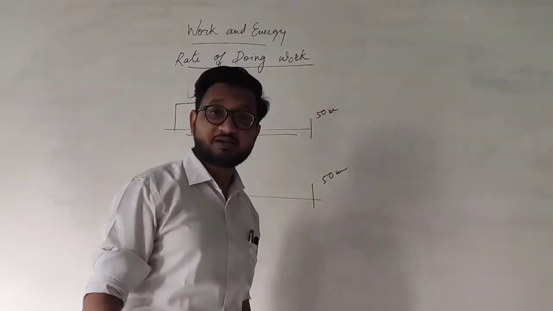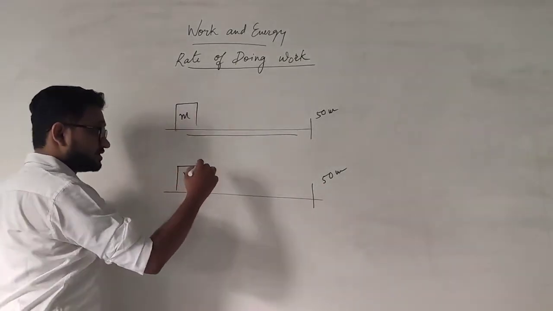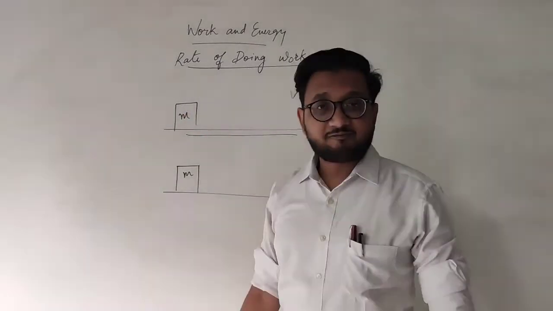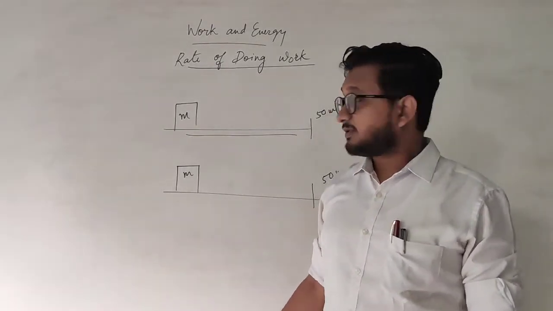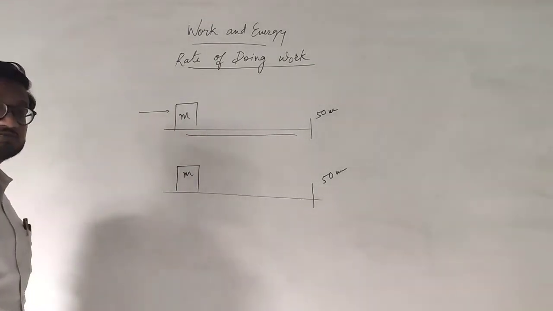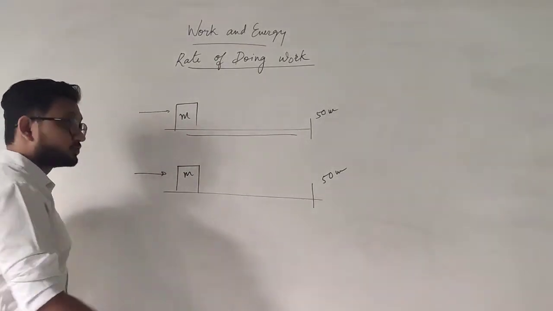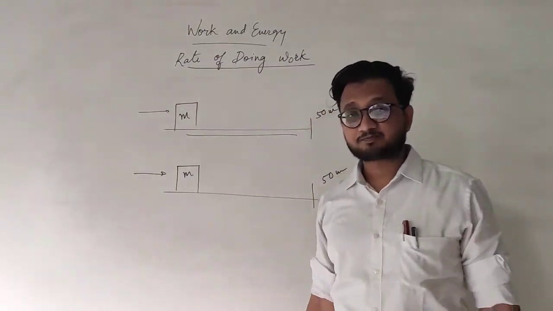They both have the same mass. There is no difference. And we have appointed two workers. So the first person is applying the force and the object starts moving, and this one also applies the force. They both start applying the force at the same time.